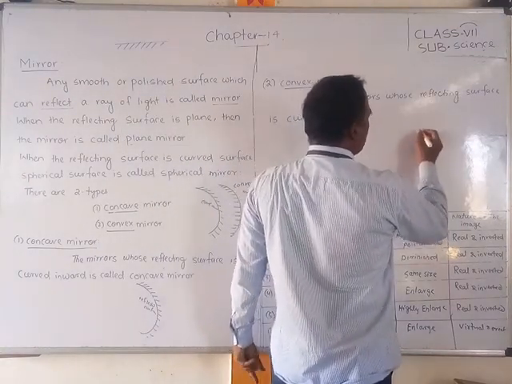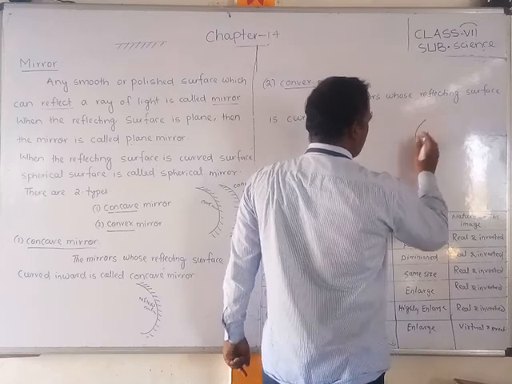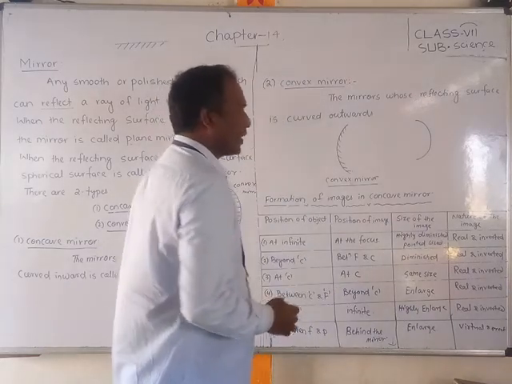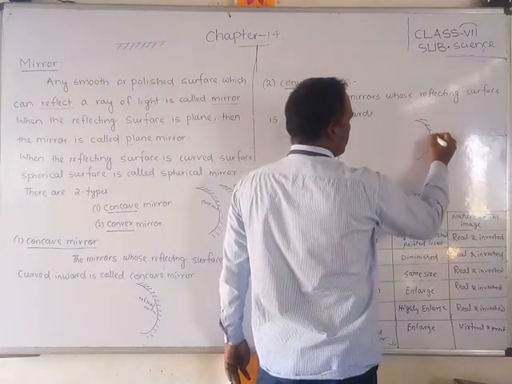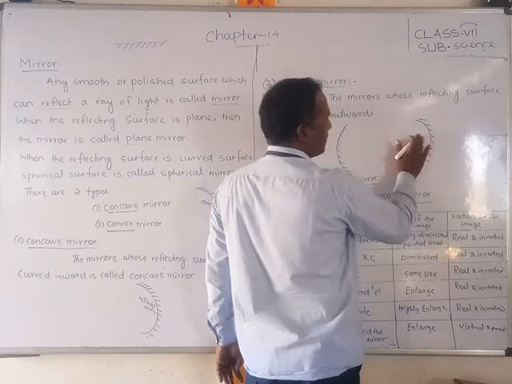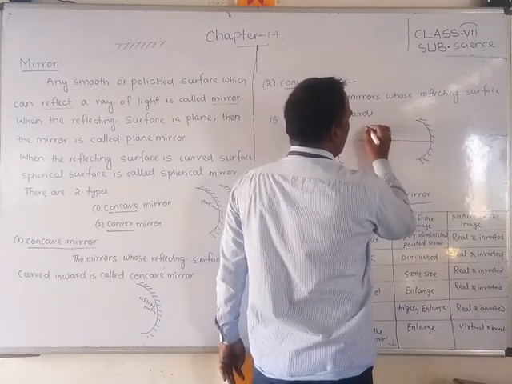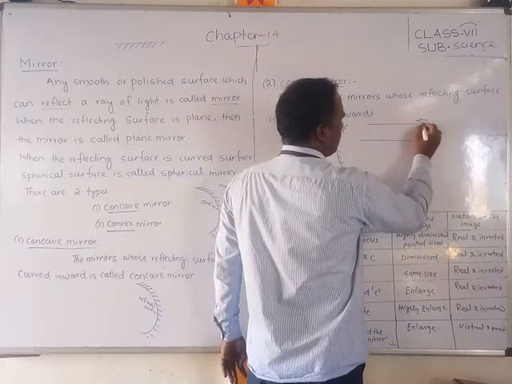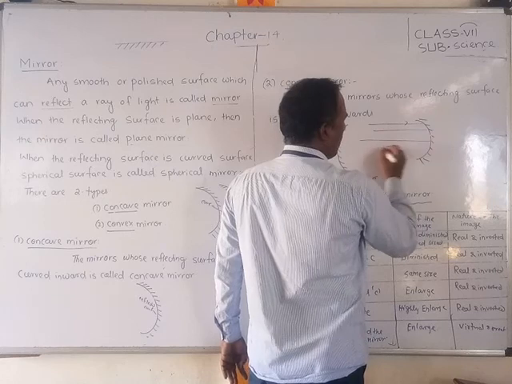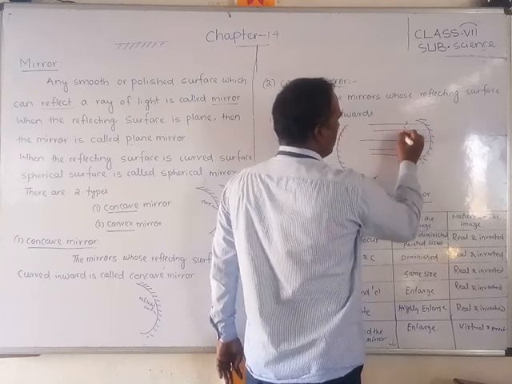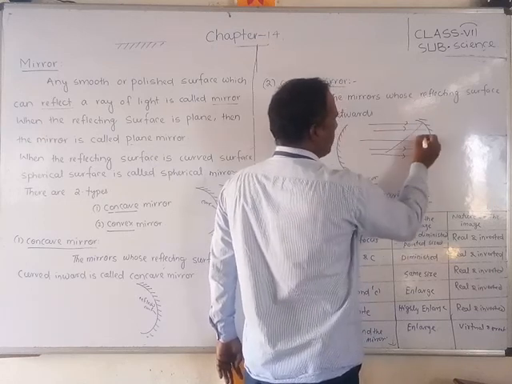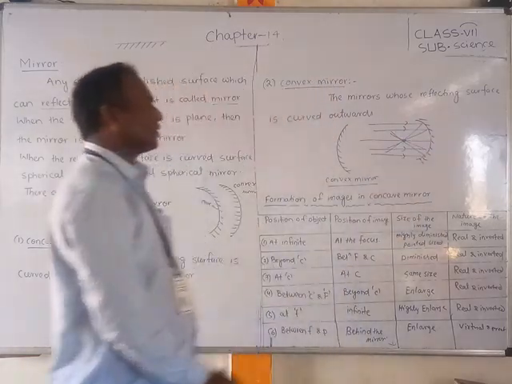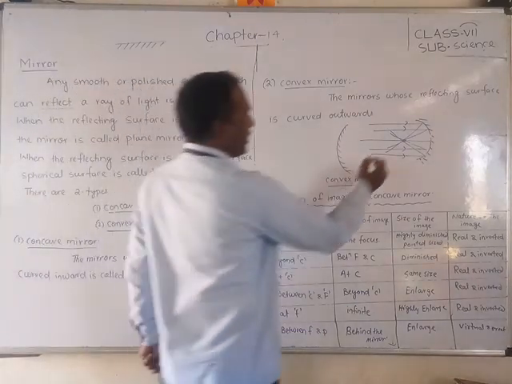how the light rays are focusing, that you can understand. I will draw one here. Suppose this is a concave mirror. So this is the reflecting surface, on this side. So if the rays pass, what will happen, friends? After parallel reflecting, all the rays will be focused, all rays will converge at one point. This is called the focus point.